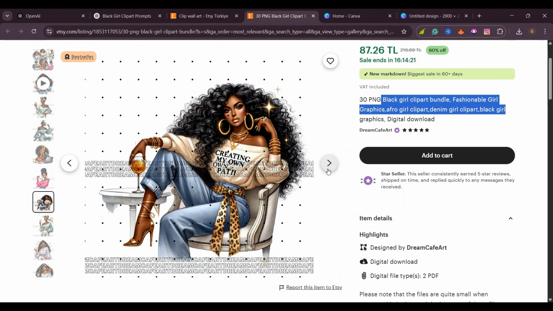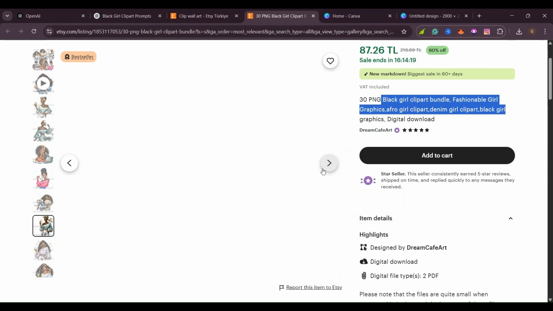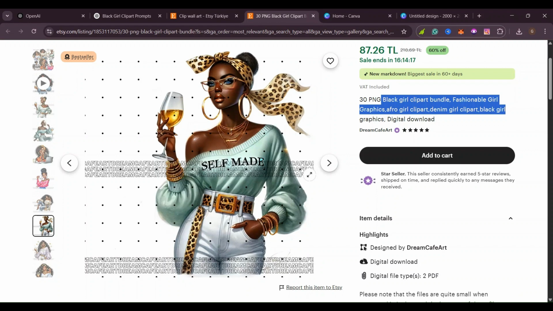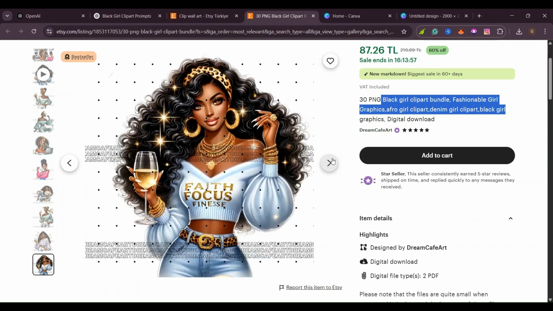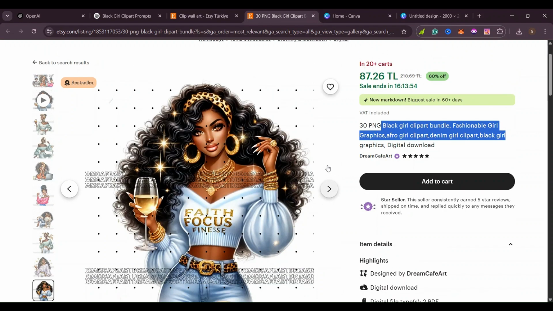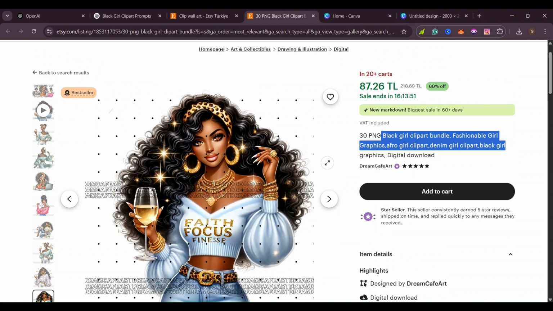We are going to use AI to help us come up with beautiful pictures like this. So, first of all, what we are going to do after making your research, I always tell you, make your research to see what product people are interested in. For example, if you want to sell on Etsy, Etsy has platforms like eRank and other platforms which can help you in your research to see a product that people are looking for. So we are going to go ahead to ChatGPT and create now our own products.